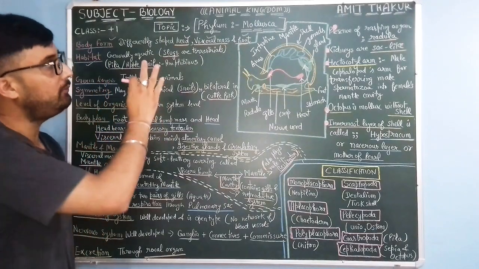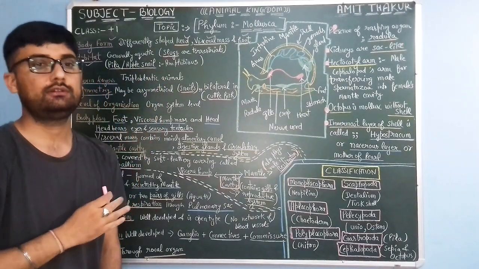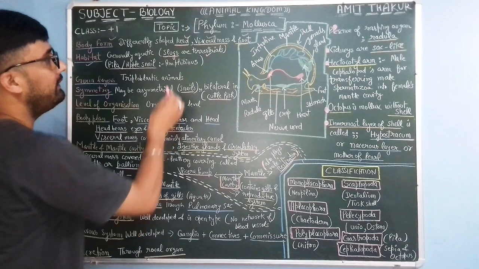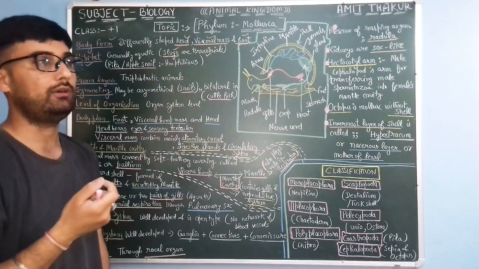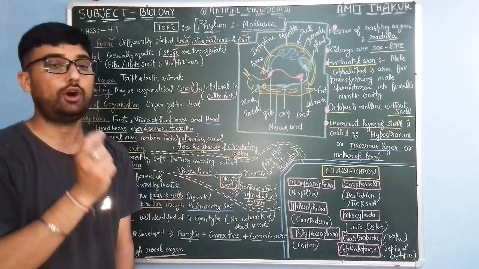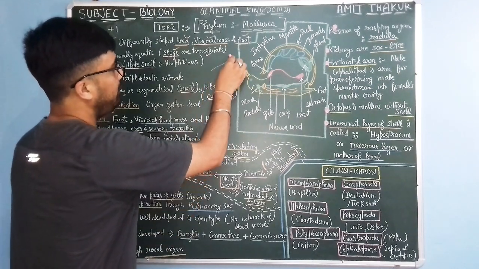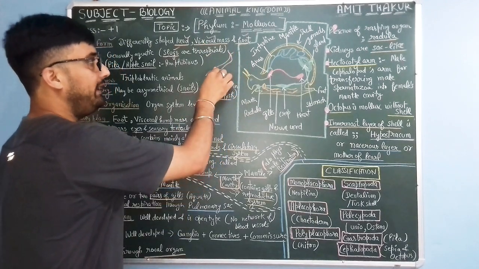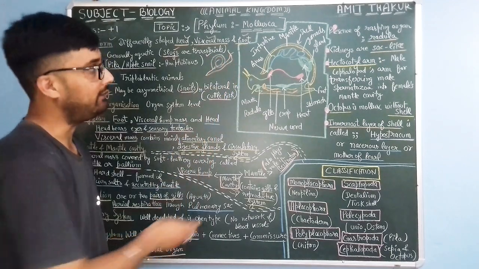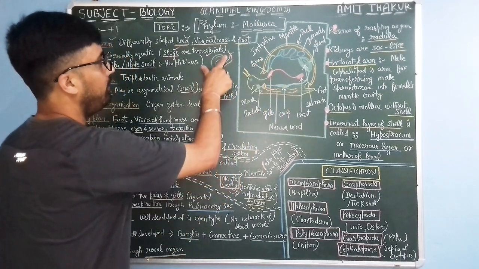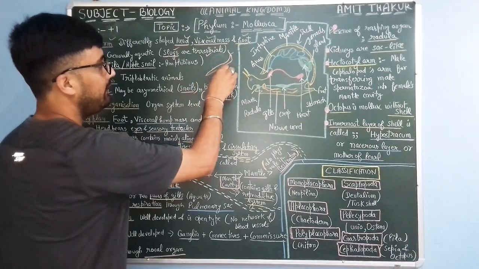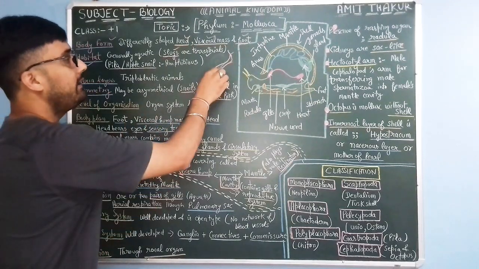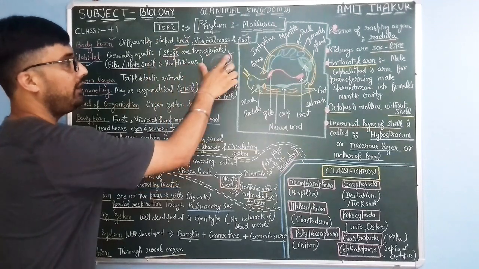Habitat: all of the mollusks are generally aquatic, but there are some mollusks which are terrestrial, like slug. You must have seen a slug. It's like a snail, but it is without a shell. It looks like this. When there is a shell, it is a snail, like this structure I have drawn here. And if there is no shell, it is known as a slug. So there is a difference between slug and snail. In a slug you will not find this shell.